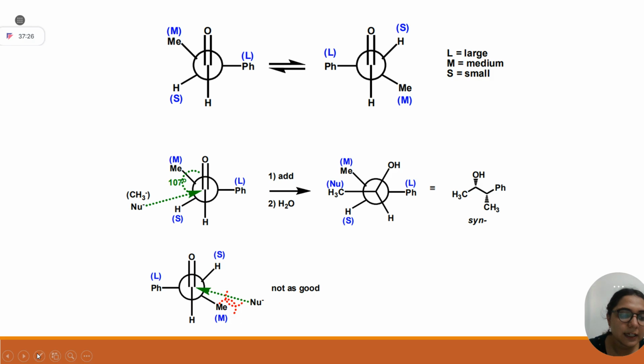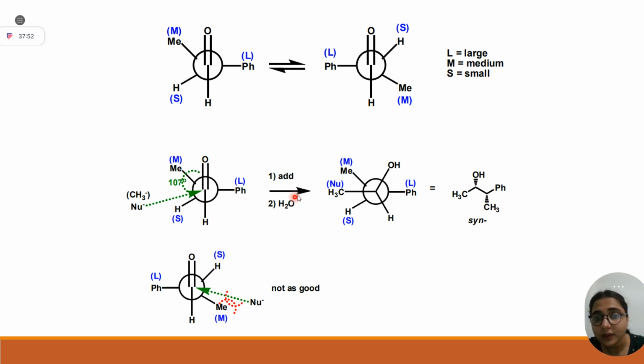So students, as per Felkin's model, you have to put your phenyl group or large group perpendicular to your carbonyl. This is your front carbon. The back one has three substituents. Put your smaller group here so that the nucleophile can come here and attack. Once your nucleophile is attacking, it will make this carbonyl like this.